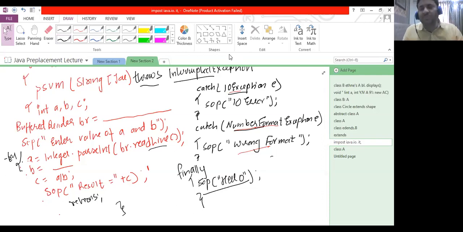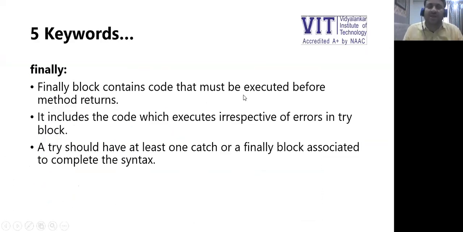Normally the finally block contains resource releasing code, because if a method is returning control back, then all the resources held by the method should be released, irrespective of whether the method is terminating successfully or unsuccessfully. The finally block contains code that must be executed before the method returns. It includes code which executes irrespective of error in any block.